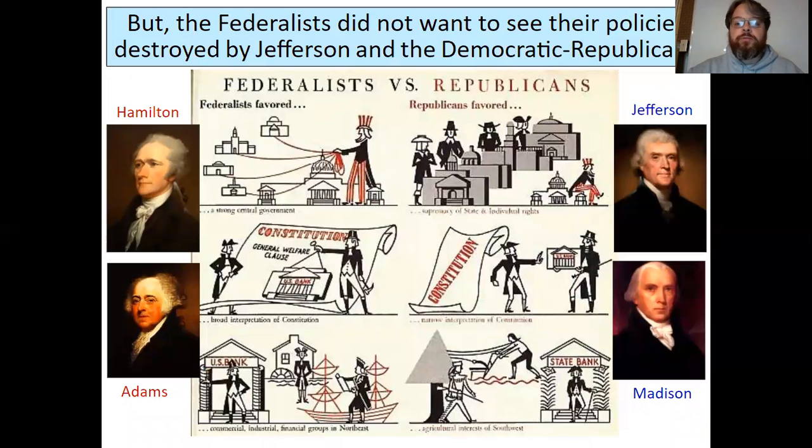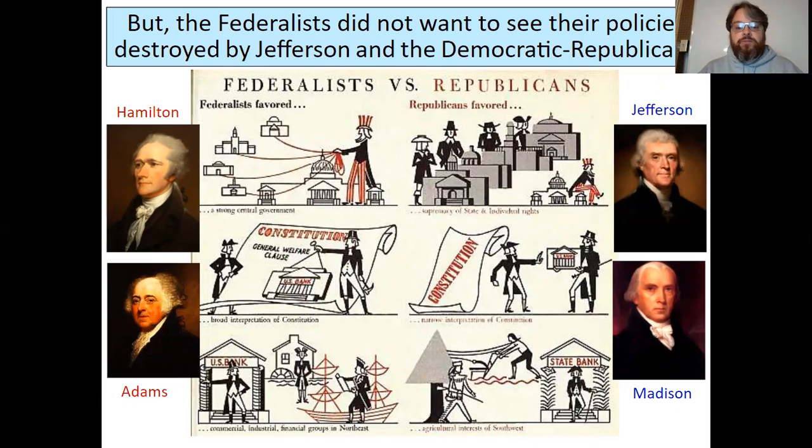The Federalists didn't want their policies destroyed by Jefferson and Democratic Republicans. Federalists favored a strong central government. Republicans didn't. They wanted more state and individual rights. Federalists had a broad interpretation of the Constitution, which means that the Constitution can encompass all kinds of things that aren't stated in it.